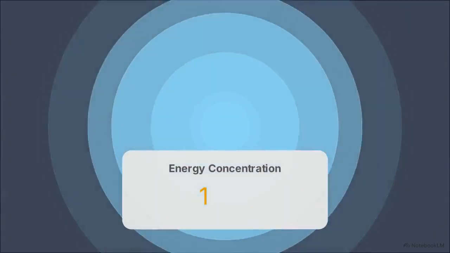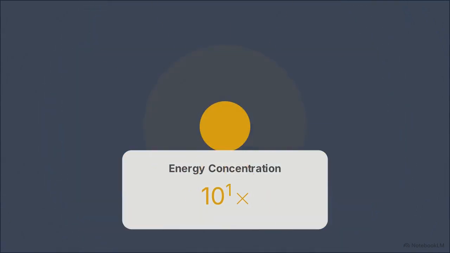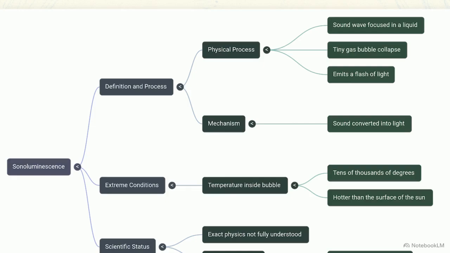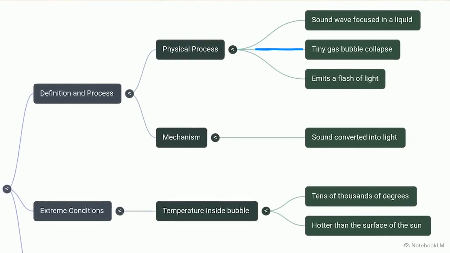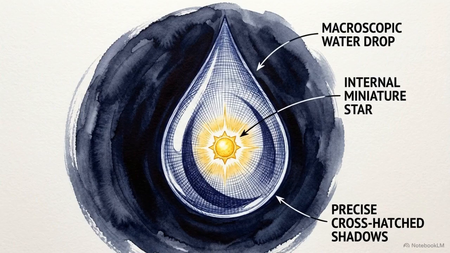The immense disparity between that faint acoustic input and the brilliant optical output represents an energy concentration increase of 12 orders of magnitude at a single focal point. To understand how this physical paradox operates, we have to trace the transfer of energy step by step, from the initial acoustic trapping of a gas bubble to the creation of a microscopic plasma state. This provides a clear example of classical fluid dynamics forcing matter to its absolute physical limits.